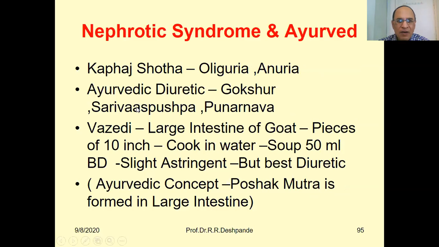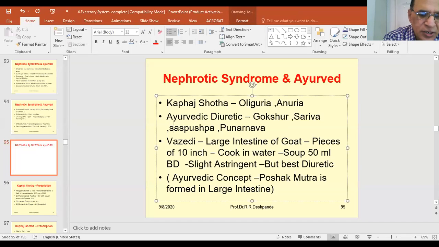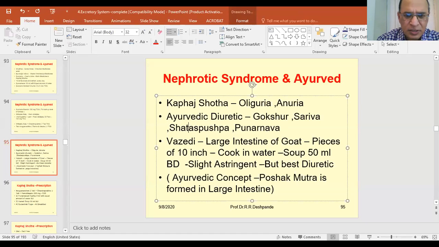Then Sariva. Here also I would like to correct this. So after Sariva I will make a comma. And this is another word, Shatapushpa. Just excuse me for some time. S-H-A, Shatapushpa. Okay, I think this is more correct. Perfect now. I am saving this. Okay, so once again, back.